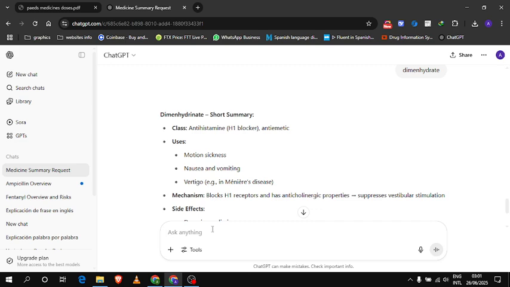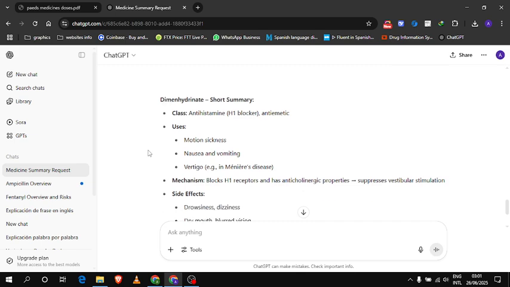It is used in motion sickness, nausea and vomiting, and vertigo, Meniere's disease. Very helpful. Mechanism: blocks H1 receptors and has anticholinergic properties, suppresses vestibular stimulation. So it blocks H1 receptors and also has anticholinergic properties, so it suppresses vestibular stimulation, and that's why it can help motion sickness.